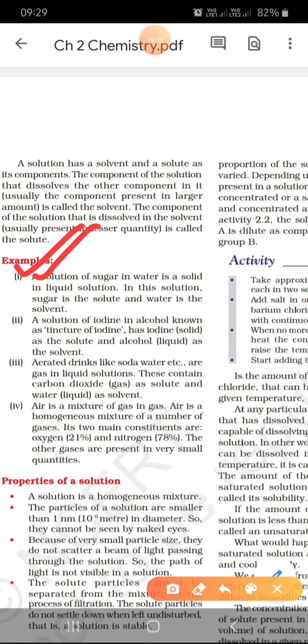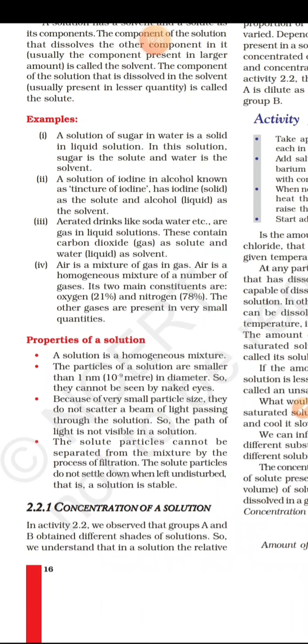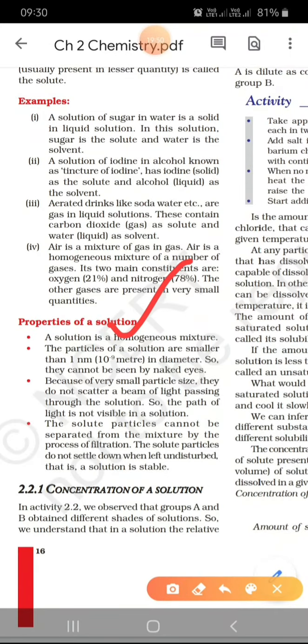Air, as you know, is a mixture of various gases. Just now I have discussed. Now we are going to discuss the most important properties of a solution. What are the properties? ये आपको learn करना है because you have to use this as a difference. Okay. So a solution, as I told you, is a homogeneous mixture. The size of the particles is smaller than 1 nanometer. nm जहाँ पे लिखा हुआ है, nm stands for nanometer in diameter. So they are so small that they cannot be seen with the naked eye.